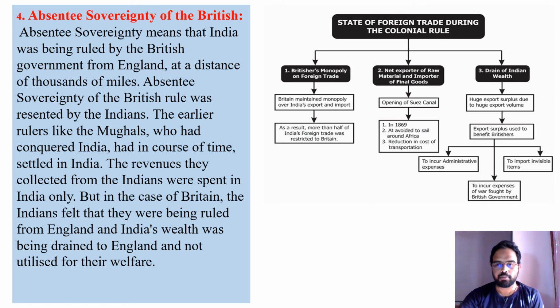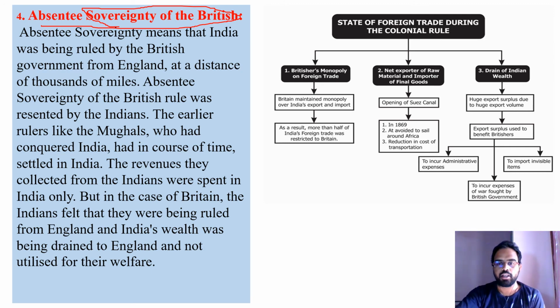Another important political cause was the absentee sovereignty of the British. Sovereignty means self-rule. So what is this absentee sovereignty? The East India Company had taken control of all the territories of India and was making the Indian rulers lose their sovereignty.